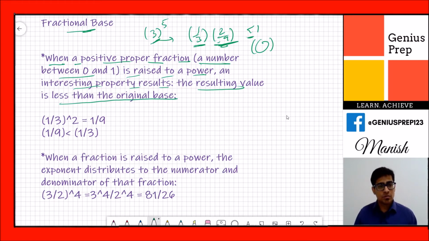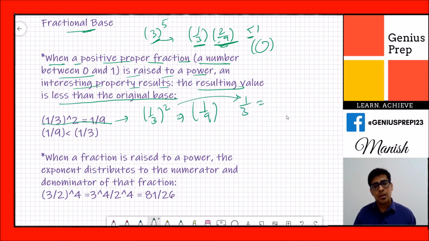Suppose we take 1 by 3 squared. The next term is 1 by 9. When you solve 1 by 3, it will become 0.333, and when you solve 1 by 9, it will come like 0.111. So this is saying the resulting value is less than the original base.